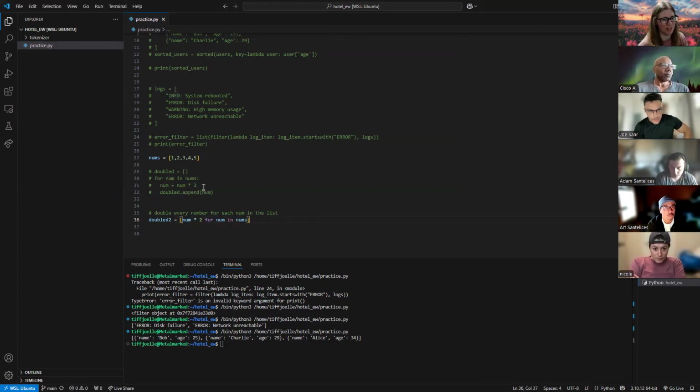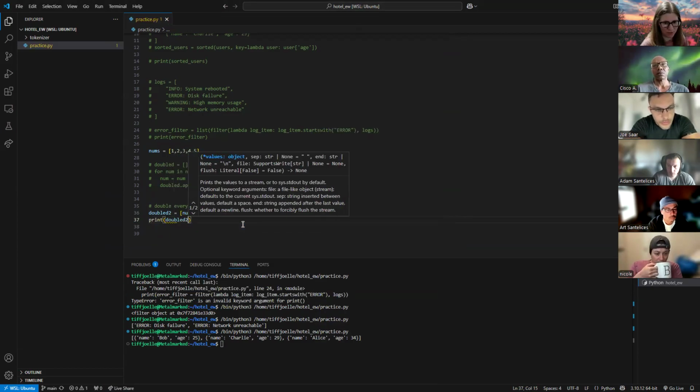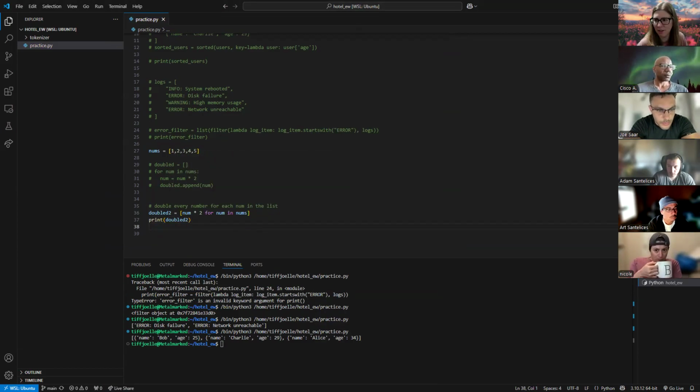Much cleaner way to write this, right? And kind of how you would describe it in real life. You're not going to say, I'm going to iterate through each number and then multiply it by 2 and then append it. You just say, I want to double every number for each number in this. So let's go ahead and print doubled 2 and see what that gives us. It runs here. There, perfect. So it goes through the list and it does this expression for each item in that list.